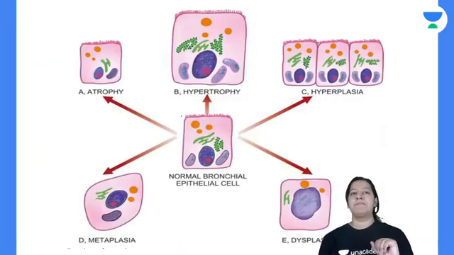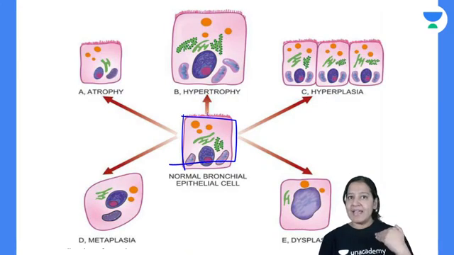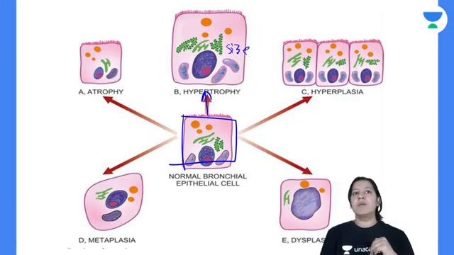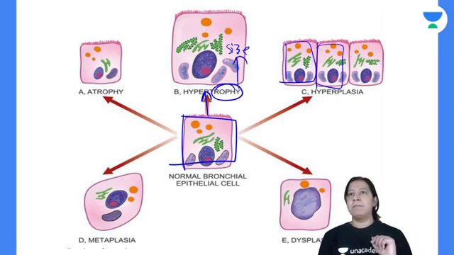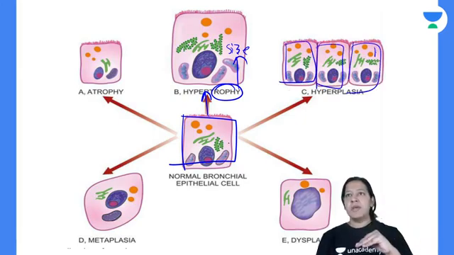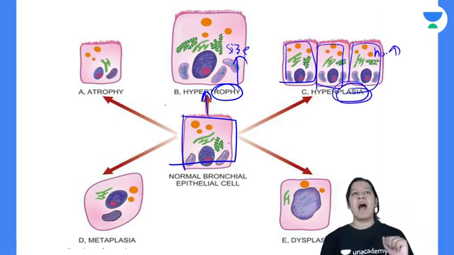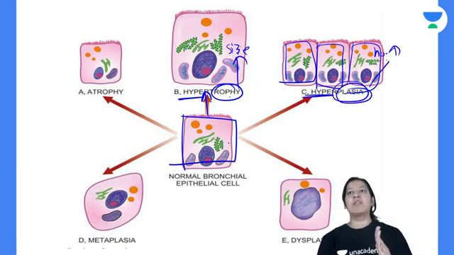Okay, so see here, this is a cell. You can see if this cell increases in size, see size is increased here, it is known as trophy. Trophy का मतलब होता है size, you know. And if the cell is increased in number, size is same, but you can see instead of 1 it is 3. So here number is increased, so it is known as plasia. Both are hyper. Trophy का मतलब होता है size, plasia का मतलब होता है number. So size बढ़ रहा है कि number बढ़ रहा है?